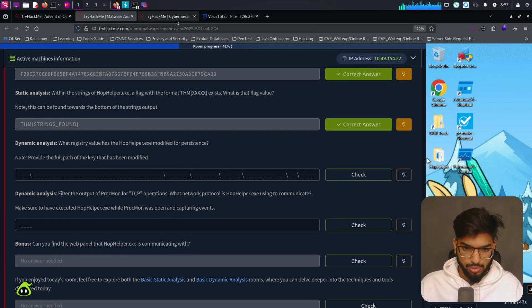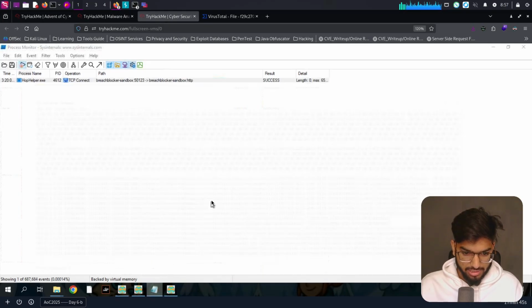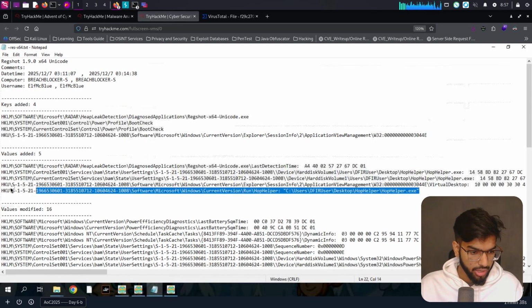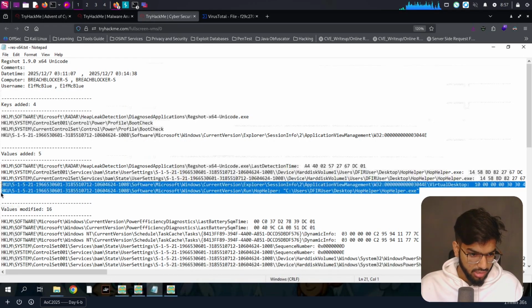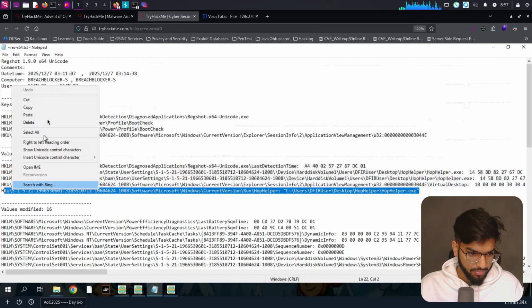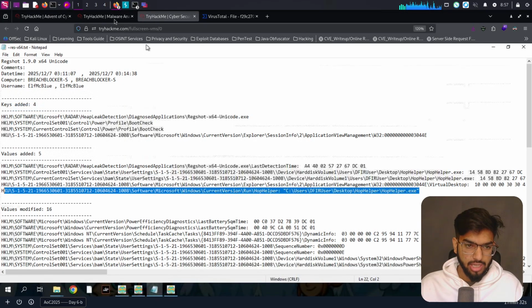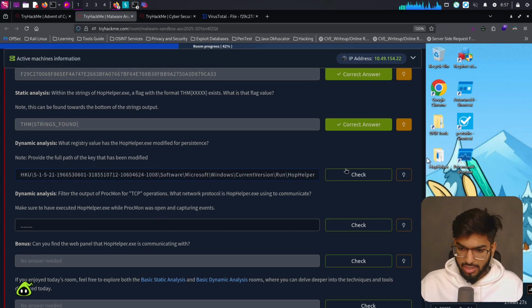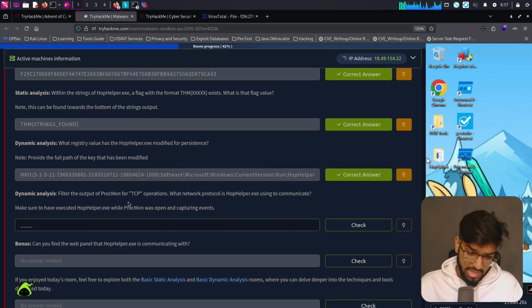Now, for persistence, we already saw that it's the run command that is present here. Let's copy this entire location. Yes, just that one line. Copy. I've missed out the H, which I can just add there and then place it. Check that. Yes, that's done.